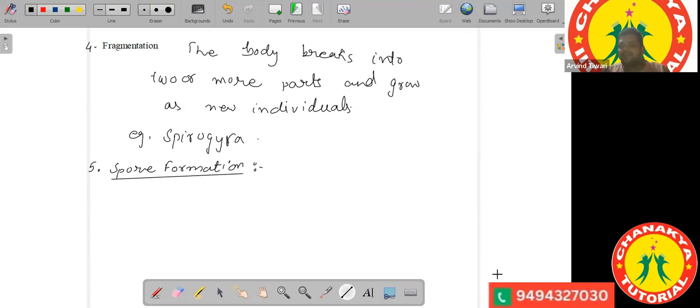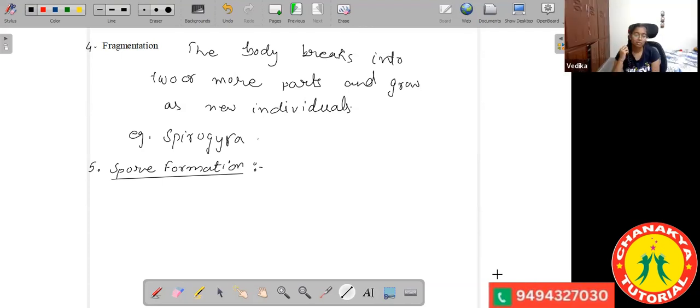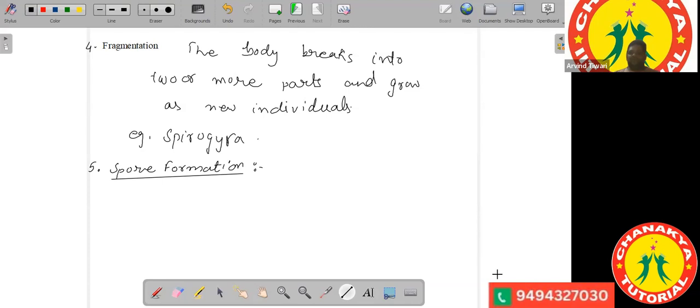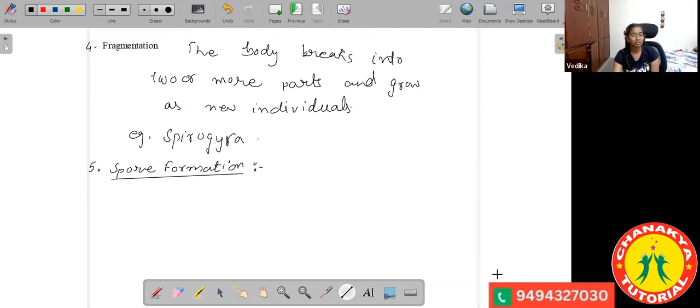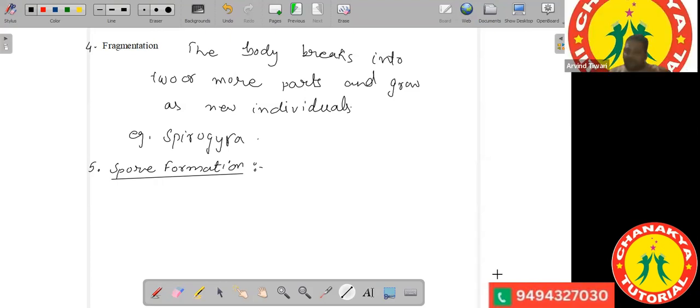See, that is why I say that this is from the board exam, this is very important. All these: spore formation, fragmentation and regeneration.